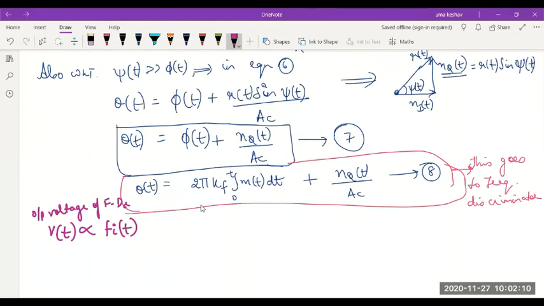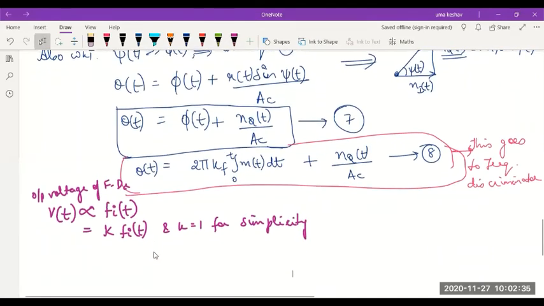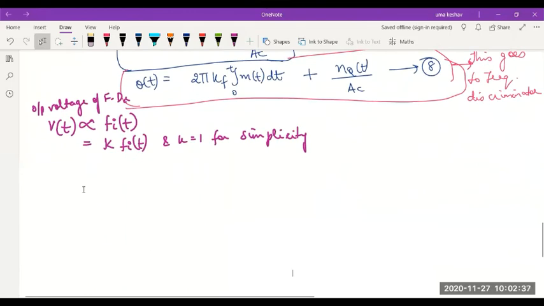Remember, it is an FM wave which is coming along with noise. So the output voltage is made proportional to the input frequency. Or if I want to put a proportionality constant, I can say K into Fi, and let K be 1 for simplicity. I don't want to include one more factor in the analysis. Therefore, the output voltage of the discriminator is equal to the input frequency.